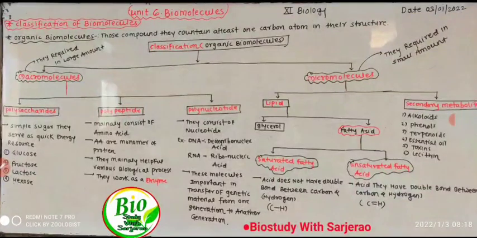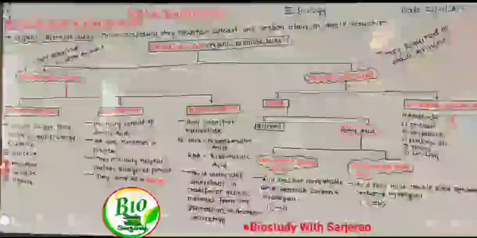Third one is polynucleotides. Polynucleotides consist of nucleotides. Nucleotides are the simple unit, and several nucleotide units form a polynucleotide. Nucleotides mainly consist of nitrogenous bases, sugar and phosphate. Examples of polynucleotides are DNA and RNA.